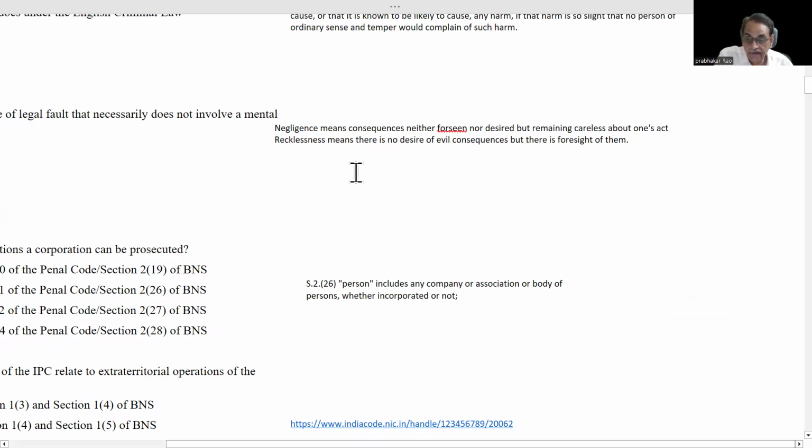But in the case of recklessness, there is no desire for evil consequence, but there is foresight of them. That means you have the anticipation, you have the prediction that evil consequence may happen. That foreseeing of the evil consequence is there in recklessness, but in the case of negligence, foreseeing of the evil consequences as well as desire, both are absent.